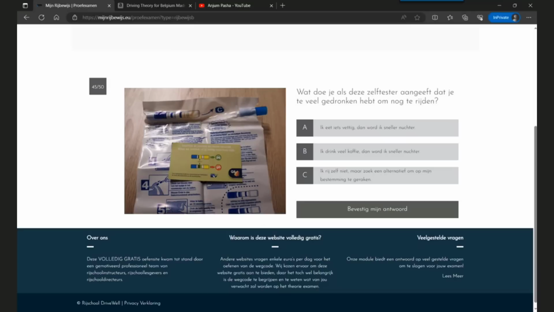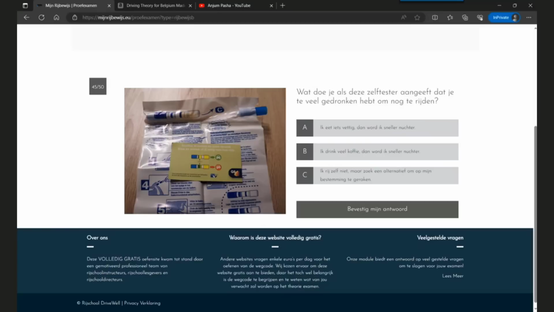Okay, the question is, what will you do if the breath analyzer indicates that you have consumed a lot of alcohol to drive? Option A is, I will eat something fatty, so I should be okay to drive.